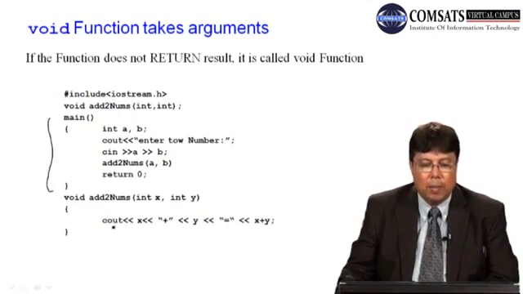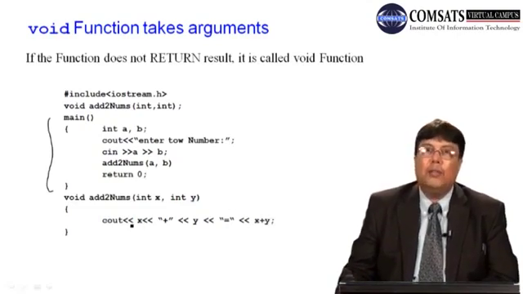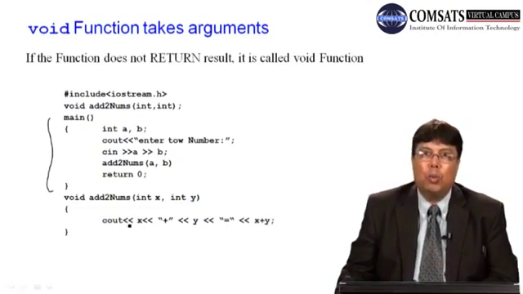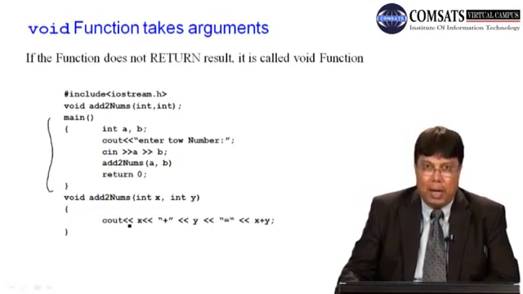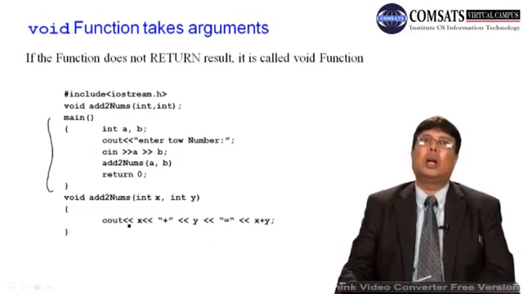So what it does here, when you call this function, it takes two arguments, x and y, adds these two arguments and prints the result. So basically the function is providing the output, but it is providing the output by displaying the data on the screen, not returning the data to the calling program.